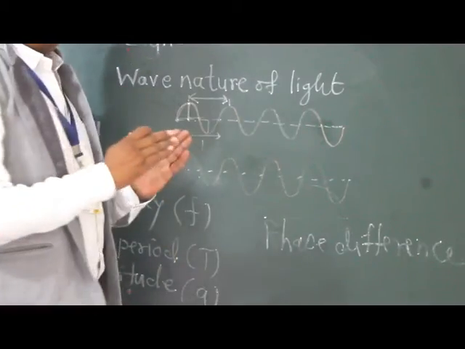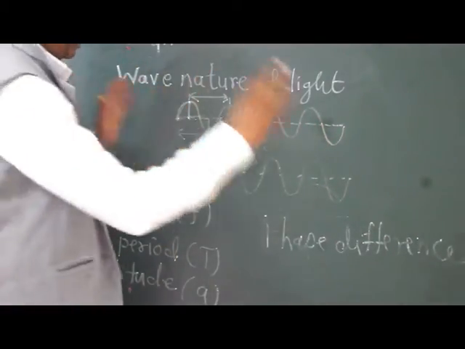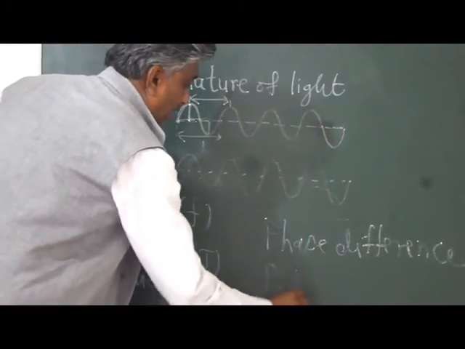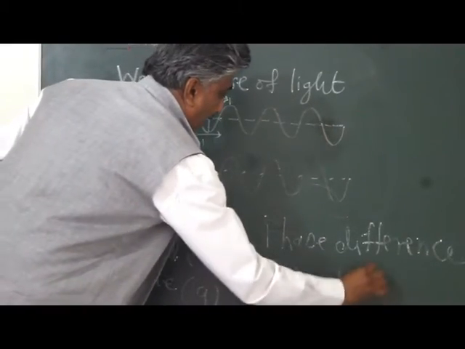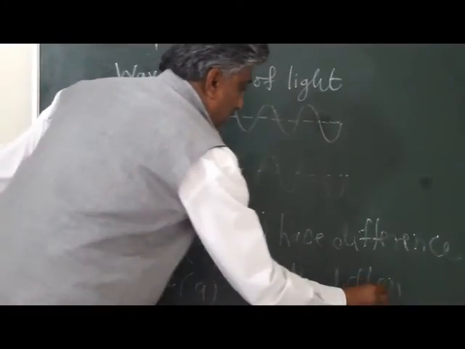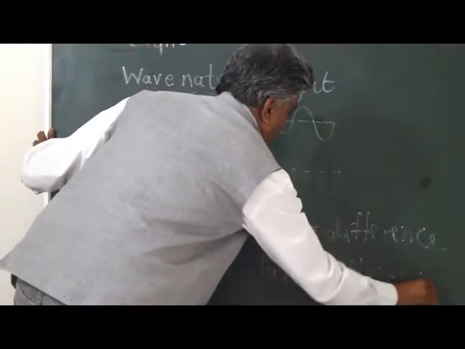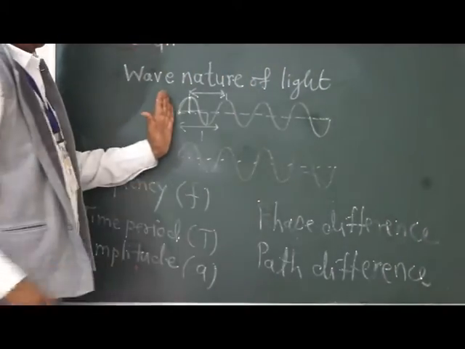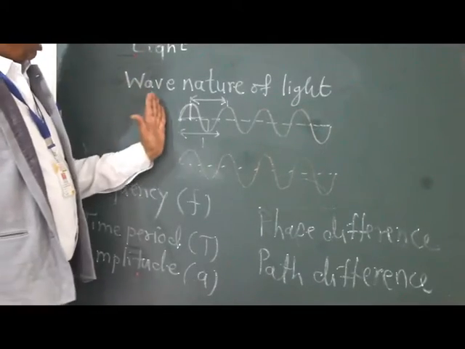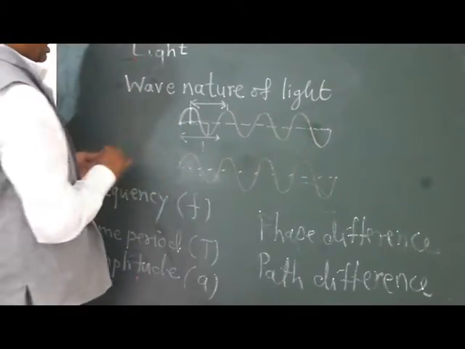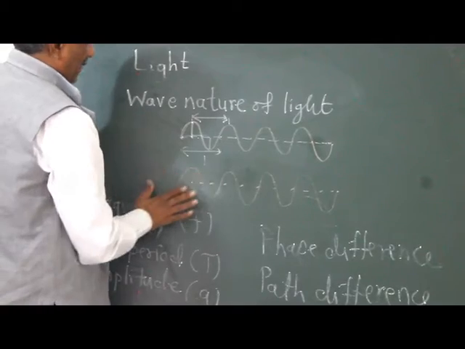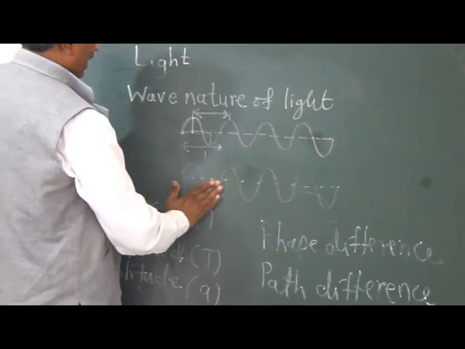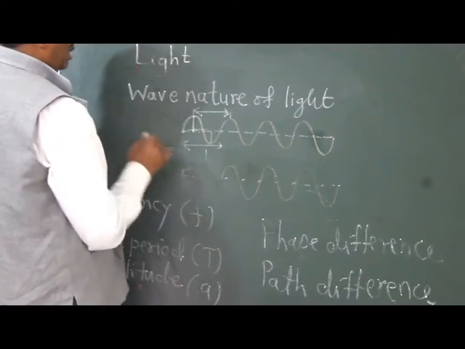Simultaneously, if we want to show the difference in terms of a path, it is called a path difference. Now I can say here both waves are having 0 phase difference or 0 path difference. Now suppose one wave begins like this one, suppose maybe.